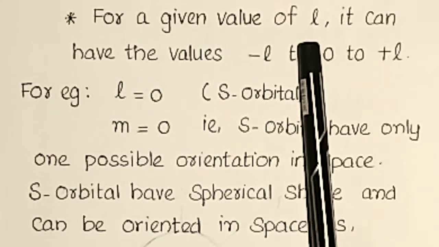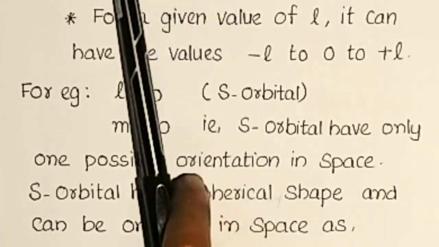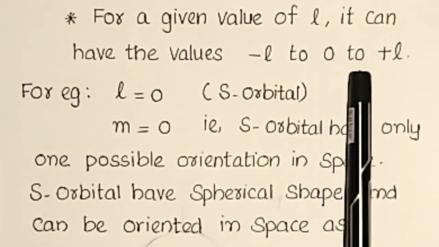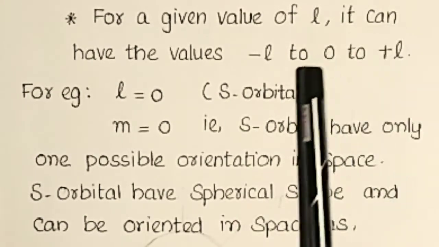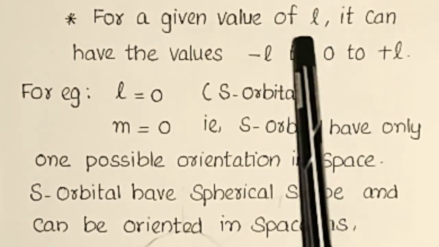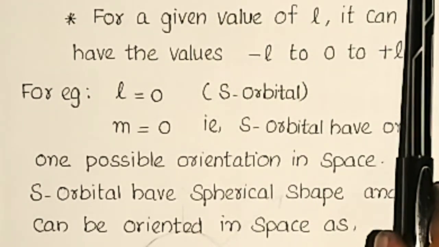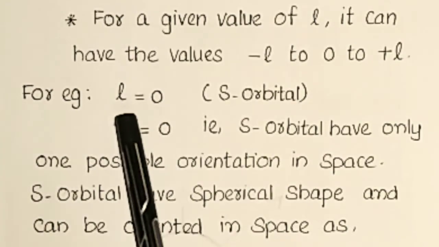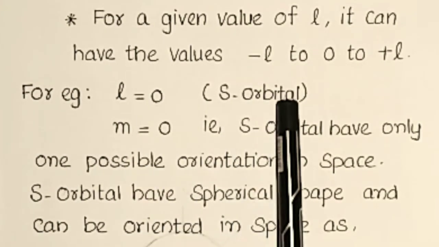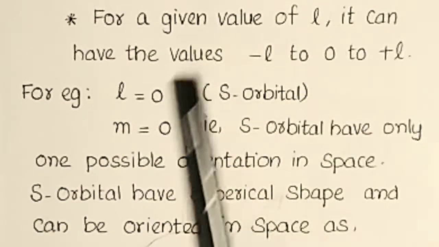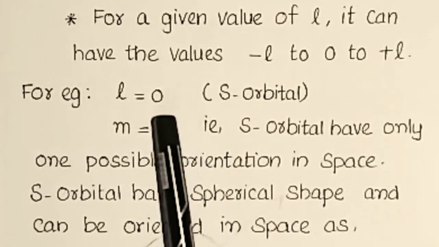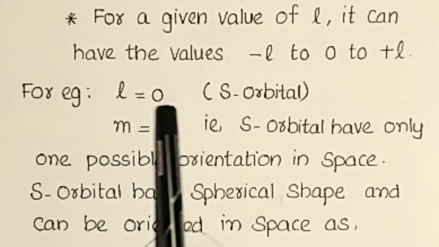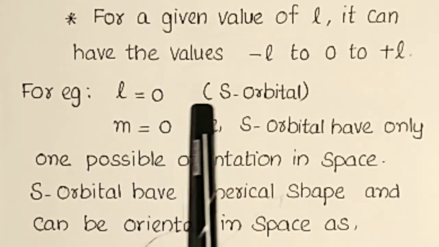For a given value of L, the magnetic orbital quantum number ML can have the values minus L to 0 to plus L. For example, when L is equal to 0, which indicates the s orbital, then since the given value of L is 0, m can have the values minus 0 to 0 to plus 0, which is 0.